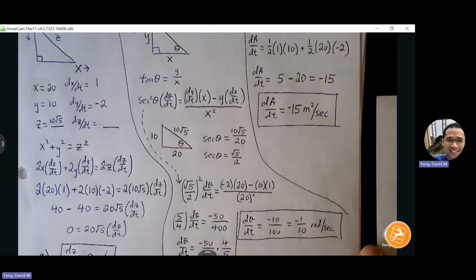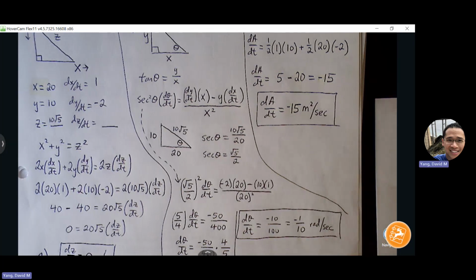What if they ask for the second derivative or something? There was a problem before this that asked for the second derivative. It said, at that moment, is the rate of change increasing? I won't quite give that to you on the quiz, but we know that because we have dh dt, the rate of change increasing or decreasing must involve the second derivative from that dh dt. So we just do the derivative again, and then plug in the information that you've gathered from before.